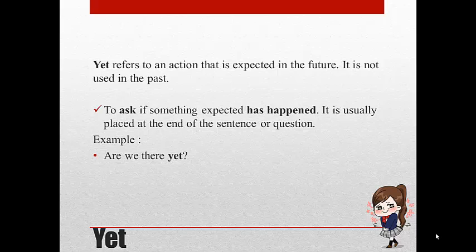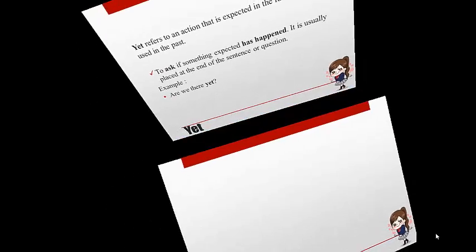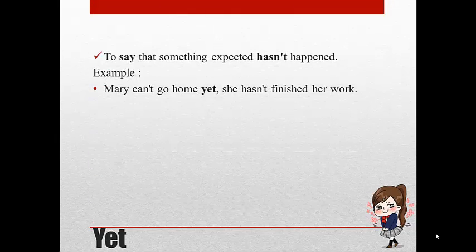To ask if something expected has happened, it is usually placed at the end of the sentence or question. For example, are we there yet? To say that something expected hasn't happened. Example, Mary can't go home yet. She hasn't finished her work.